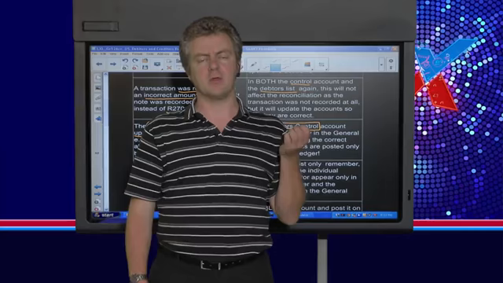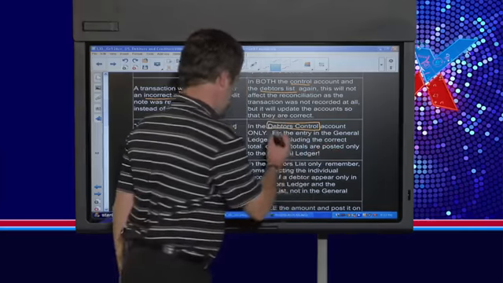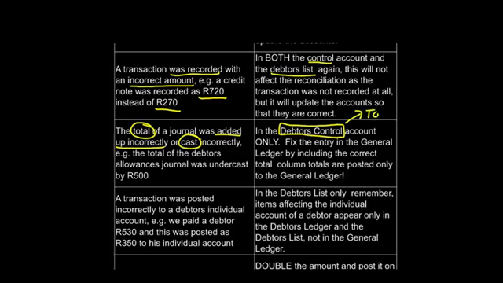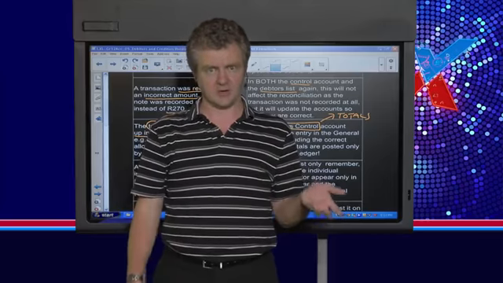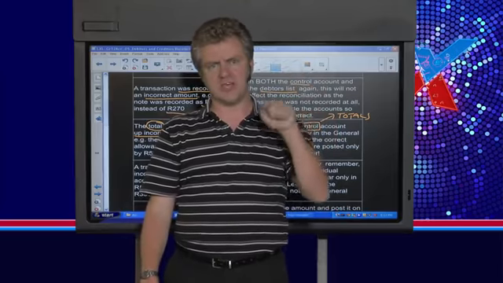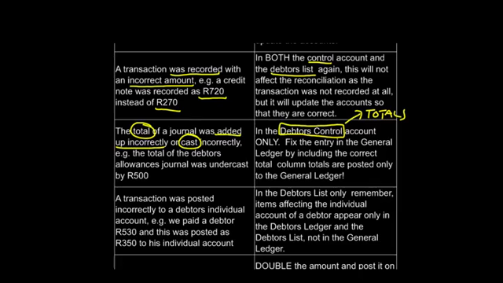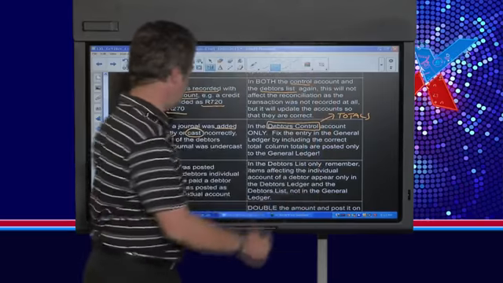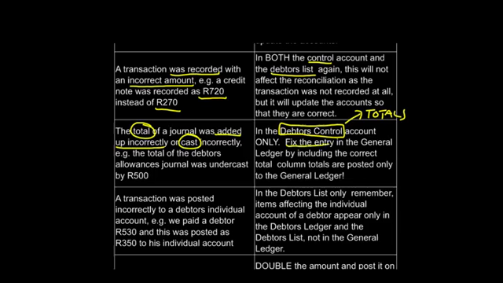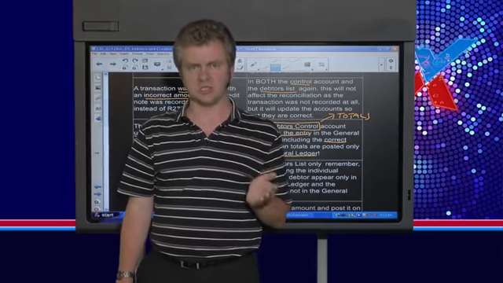Why is that the case? The reason is that the debtors control account deals with totals. Remember we said that earlier, the debtors control account deals only with totals because you take the totals from all of your journals and post them into the debtors control account, like you did in grade 10. However, the individual transactions on each line of the journal get posted to the debtors list. So if a total was added up incorrectly, the list is not wrong because all of the individual transactions have been posted correctly. The one thing that is incorrect is that we must fix the entry by including the correct total in the general ledger. So an error of a total, remember, only affects the debtors control T account.